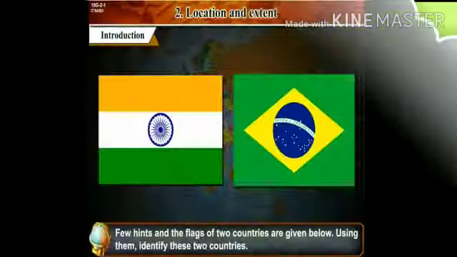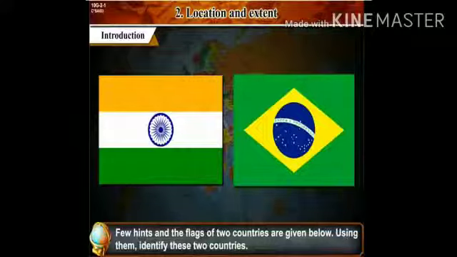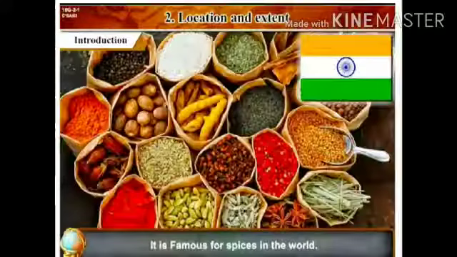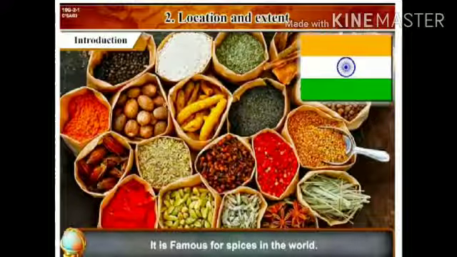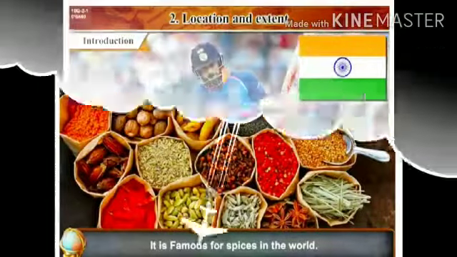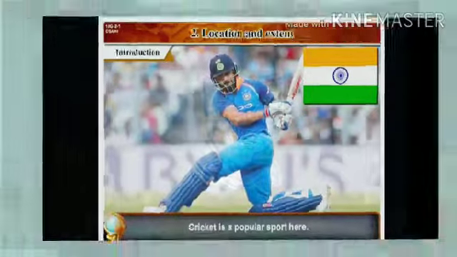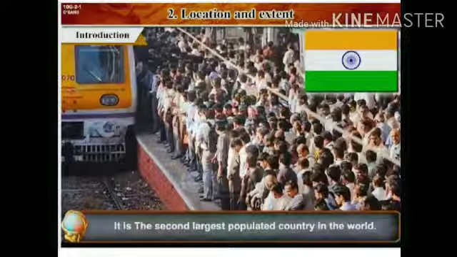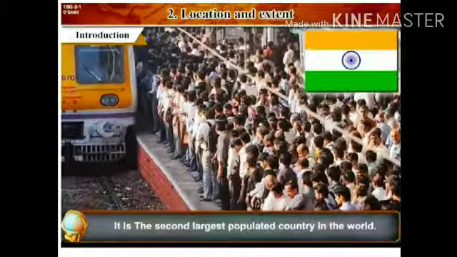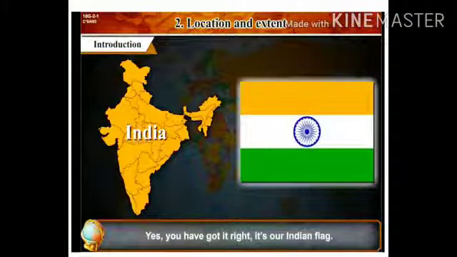First is your introduction. Here is your first clue. Here are the flags of two countries. Identify these two countries. Here are a few clues. First clue, it is famous for spices in the world. Cricket is the popular sport here. It is the second largest populated country in the world. Identify the country. Yes, you got it right. It's our Indian flag.